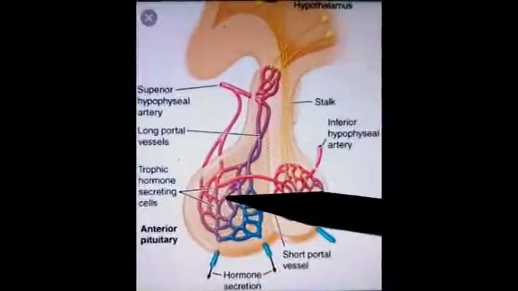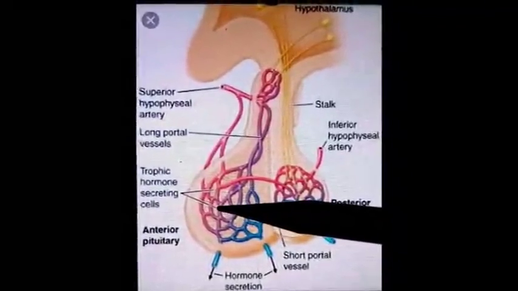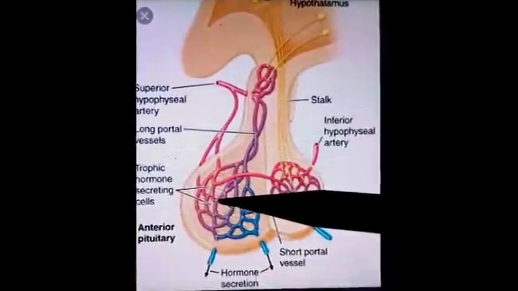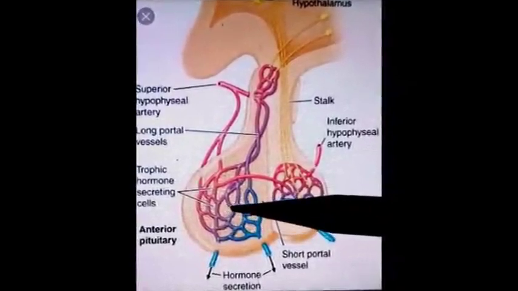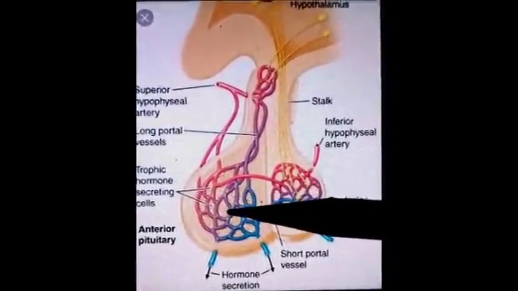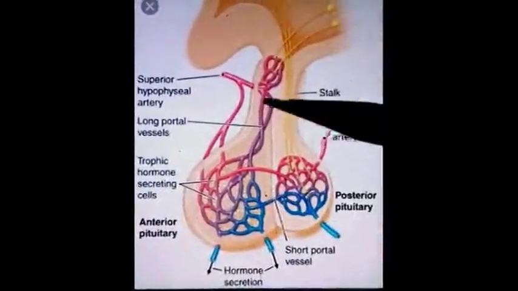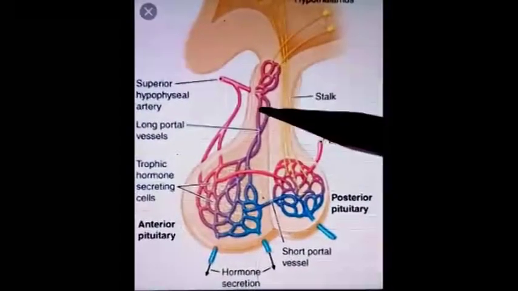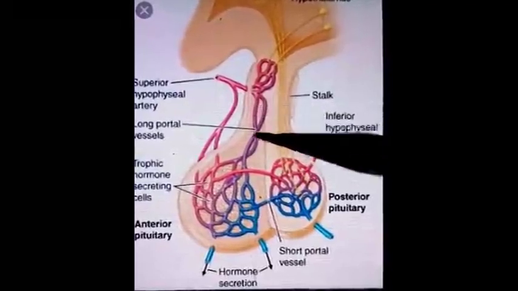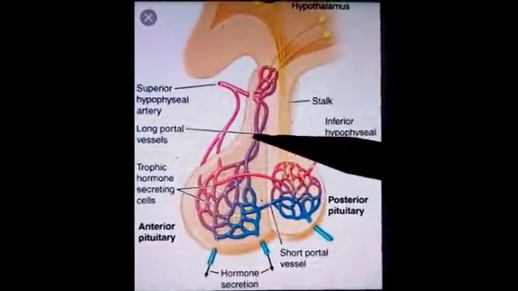The cells of the anterior pituitary have specific receptors that combine with the peptides, and a cascade or series of reactions takes place that produces the release of anterior pituitary hormones. So the function of the long portal vessels is to drain the peptides from the median eminence and also from the upper part of the infundibulum, and the short portal vessels drain the lower part of the infundibulum.